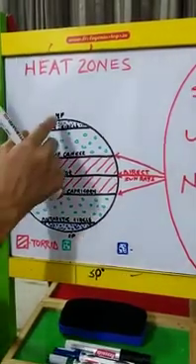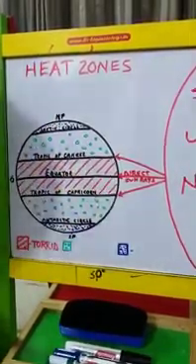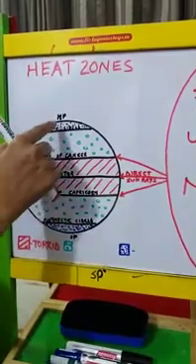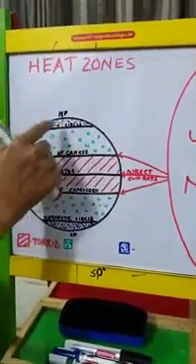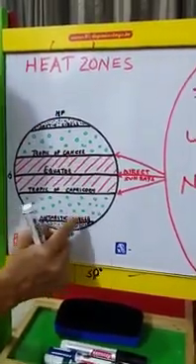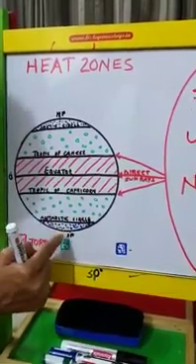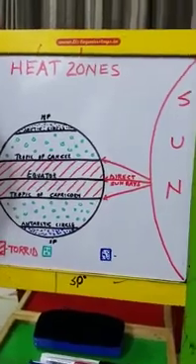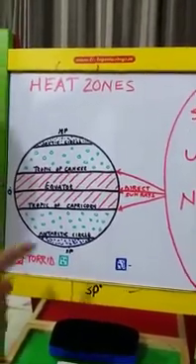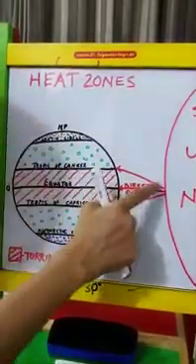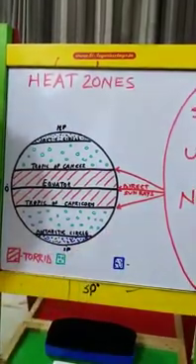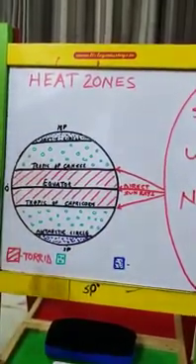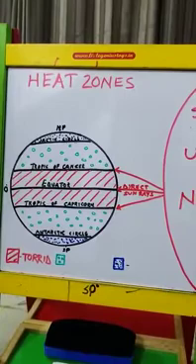Now we come to this one. Let's skip the one in green in between. The region between Arctic Circle and North Pole and the region between Antarctic Circle and South Pole remain freezing cold all throughout the year, no matter what. They receive the most oblique rays of the sun and therefore are the coldest places on the earth.